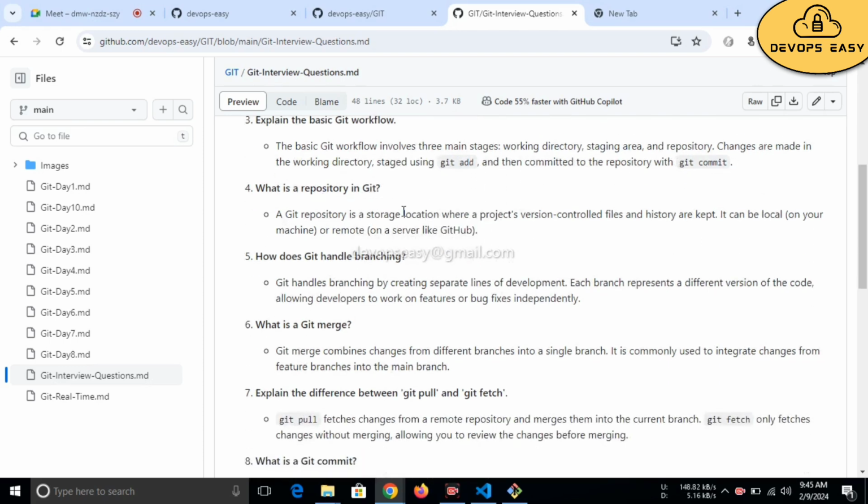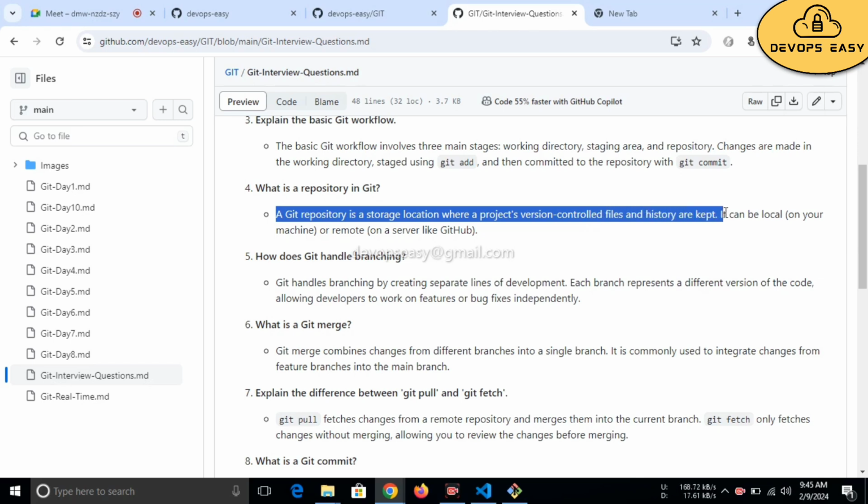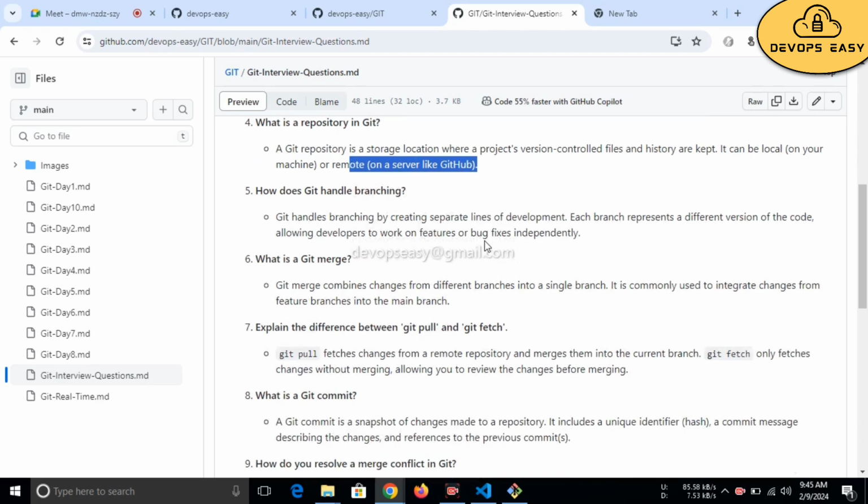What is a repository in Git? A Git repository is a storage location where a project's version controlled files and histories are kept. It can be local on your machine or remote on a server like GitHub.